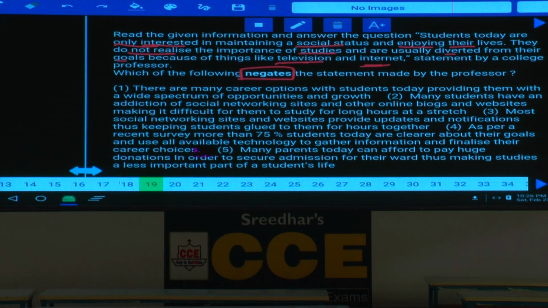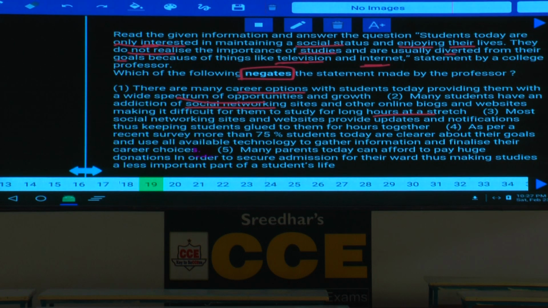There are many career options with the students today, providing them with a wide spectrum of opportunities and growth. Isn't it? Today, there are n number of career opportunities with the students. Then second, many students have an addiction to social networking and other online blogs and websites, making it difficult for them to study for longer hours. This is supporting the above statements. Whatever the professor stated is in line with this one, hence it is strengthening.